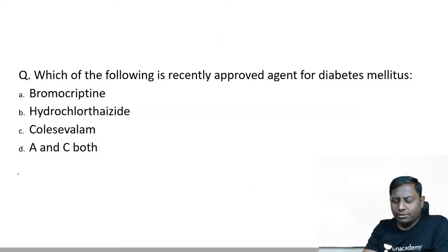So I am having one last question. एक और क्वेश्चन रह गया. लास्ट क्वेश्चन ही कर लेते हैं, and then उसके बाद we will call it a night here. I think काफ़ी ज़्यादा टाइम हो गया. Which of the following is a recently approved agent for diabetes mellitus? So ये आसान सा है. कोई बात नहीं. अच्छा लग रहा है तो देखते रहो, कोई दिक्कत नहीं. बताइए, which of the following recently approved drug for diabetes mellitus?